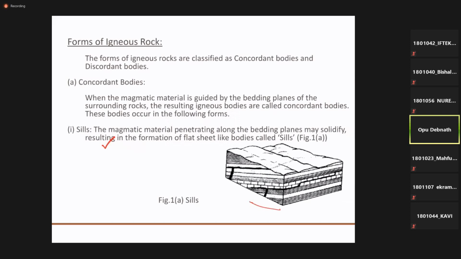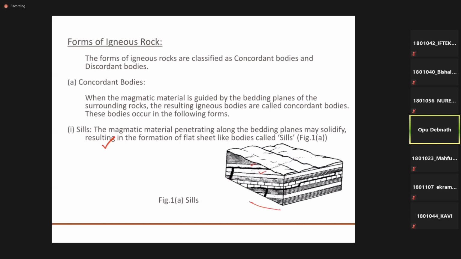First one is the sills. Sills are formed when the materials penetrate along the bedding plane and solidify, resulting in flat sheet-like bodies called sills. Suppose this one is one bed, and this one is another bed, two beds, and along these two bedding surfaces there is a void.